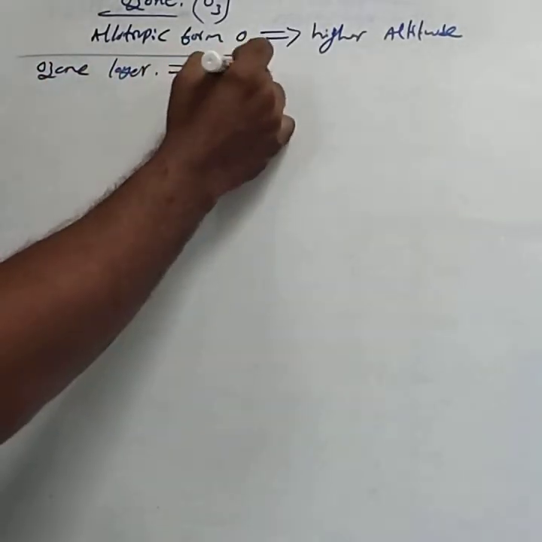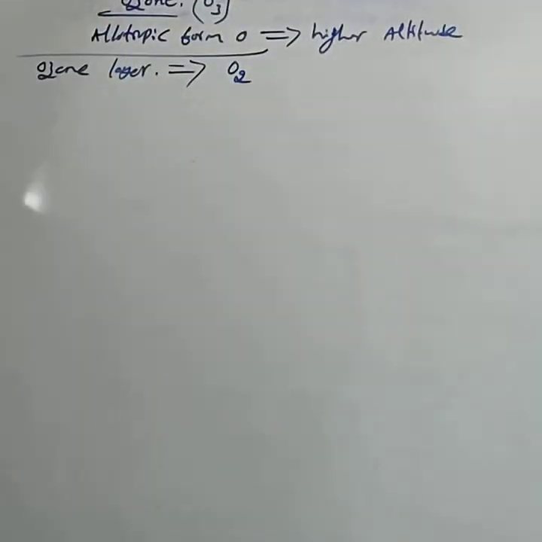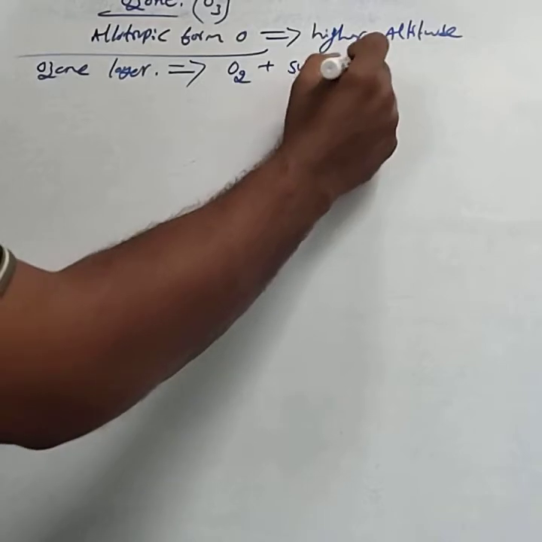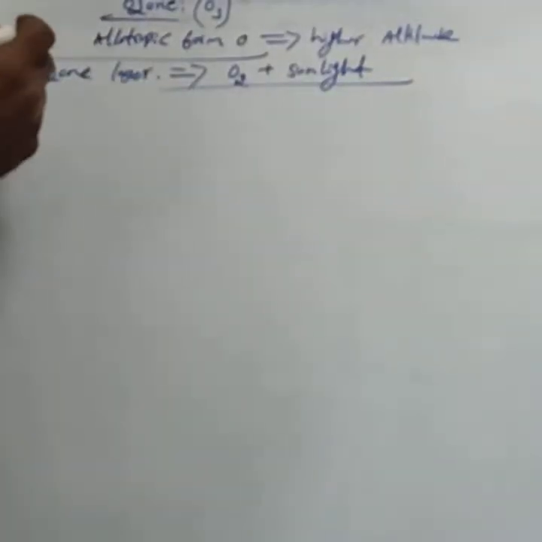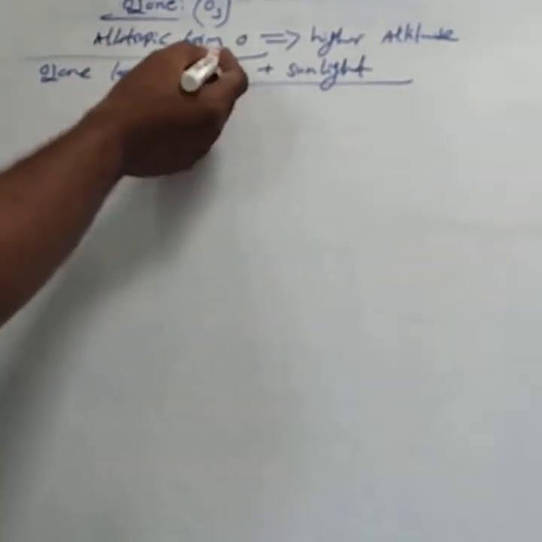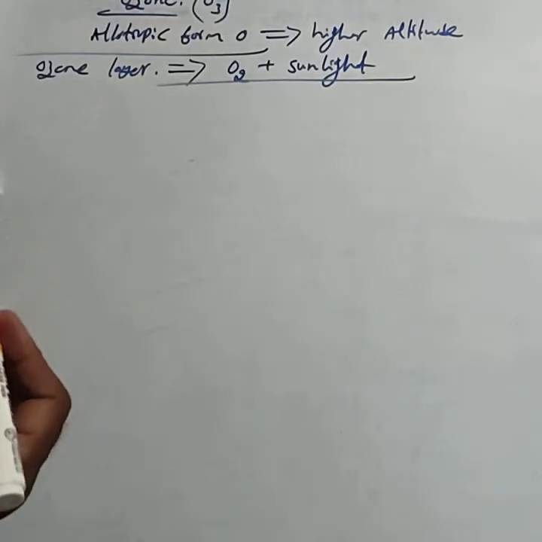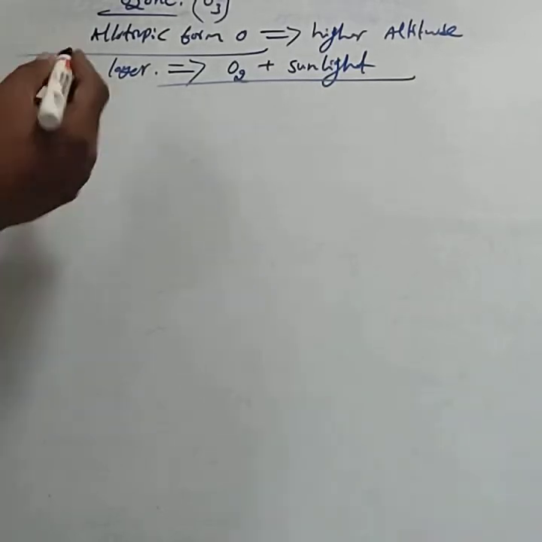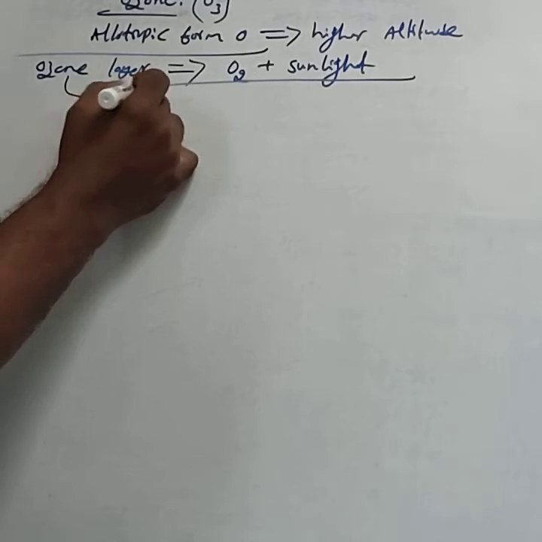This ozone layer is formed from atmospheric oxygen in the presence of sunlight. How is the ozone layer formed? By using atmospheric oxygen in the presence of sunlight.